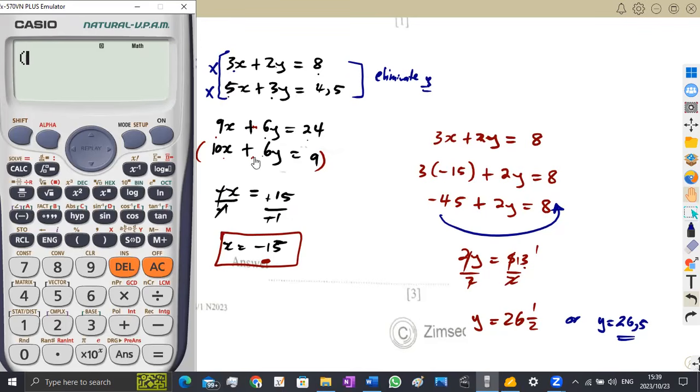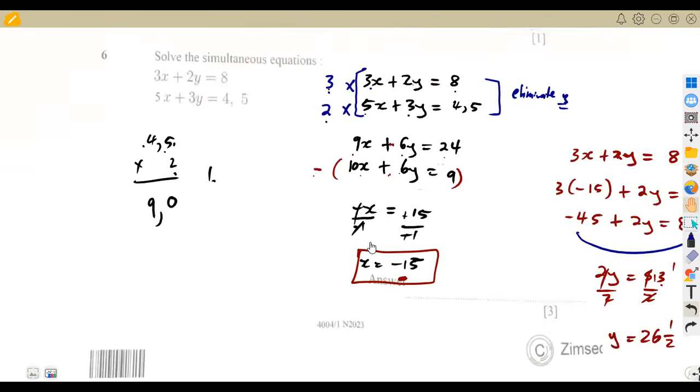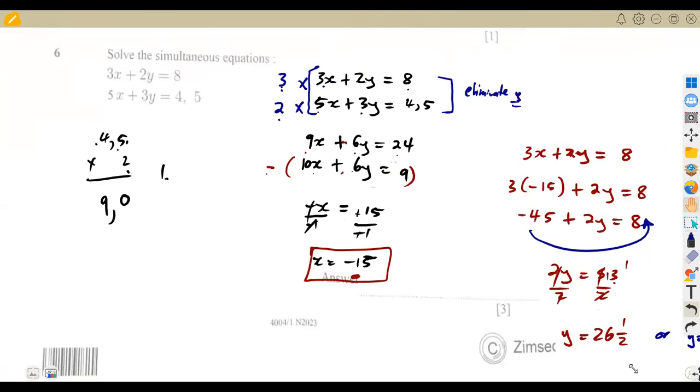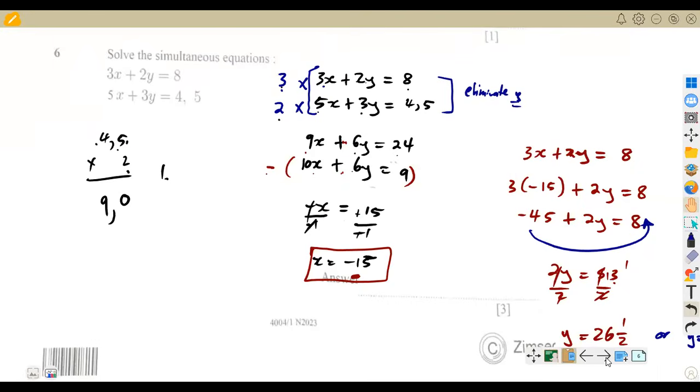If we do it the same way here, 5 times x, which is negative 15, plus 3 times y, which is 3 times the value of y, 26,5. We're going to obtain 9 over 2, which is 4,5, which is the same as this. I think we are clear on that one. 3 marks for that. Simultaneous equations would be 3 marks. All right, let us check the other question.